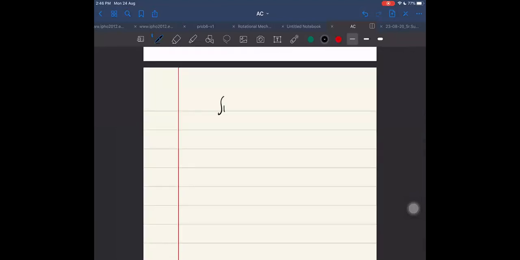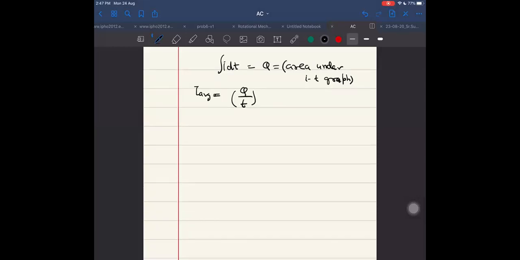What does I into dt represent? It represents Q, the total charge flown. So I can also say that I average is the total charge flown upon the total time taken for the charge to flow. We can also say that this is equal to the area under the I-T graph.